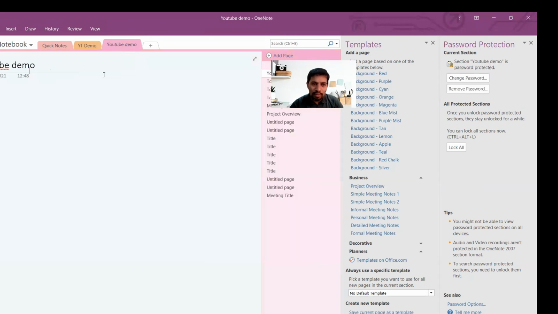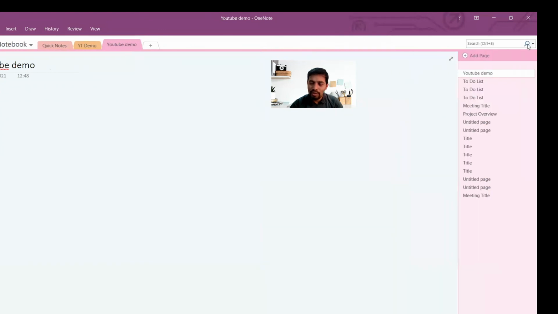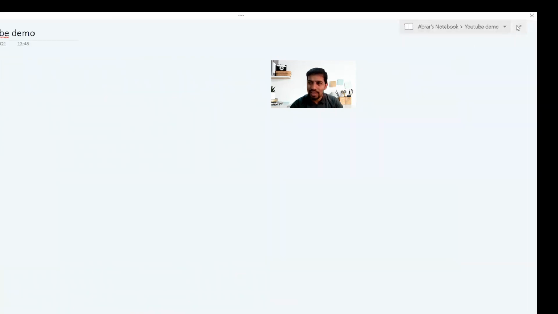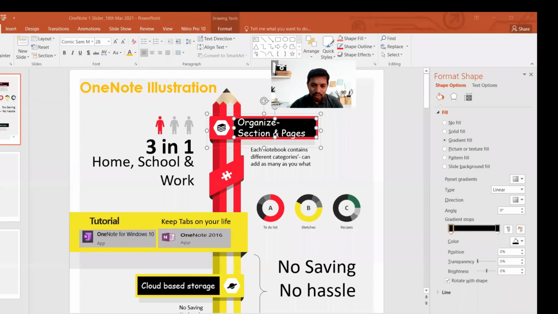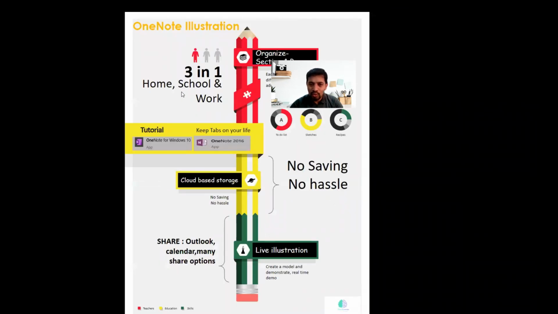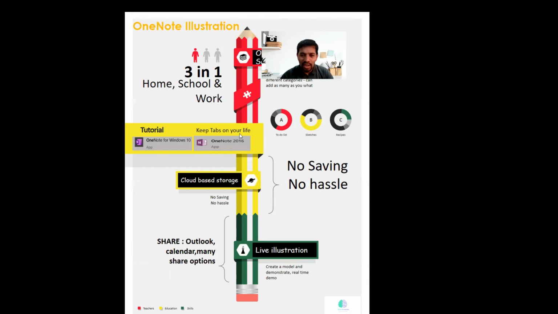So you can just do that, remember the password, and then you can create as many layers as you want. And I will also be making a little bit more layers to it. If you wanted to enlarge the screen, you can do that. If you wanted to shorten it, you can do that. And let me go back here and give a quick summary through one slide. So this is widely used at home, school, work and all that, and very organized with section layer and pages layer. Both the things are almost the same, only slightly different in navigation, but the options are the same. And it is cloud-based, no saving needed, and you can share and collaborate and all that.